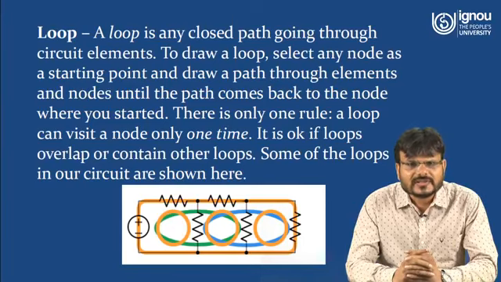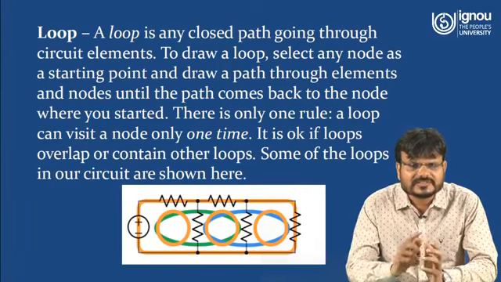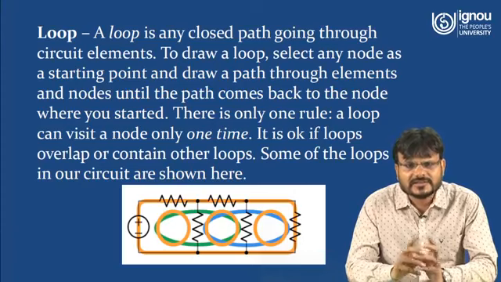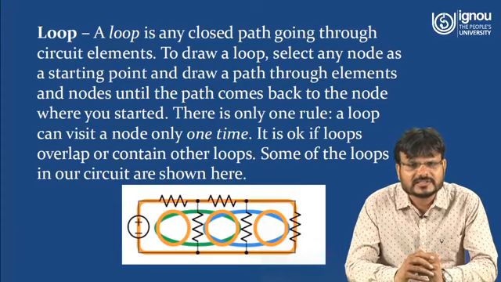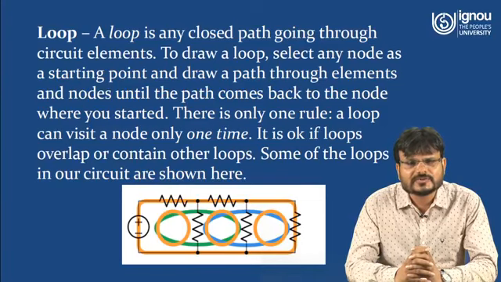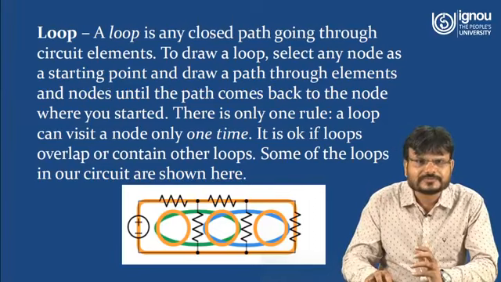So there is a first loop, and in the middle part you can see there is a second loop, and the third and last is a third loop. And so here you can see there is a 1, 2, 3, 4, 5, 6 loops in this circuit shown.